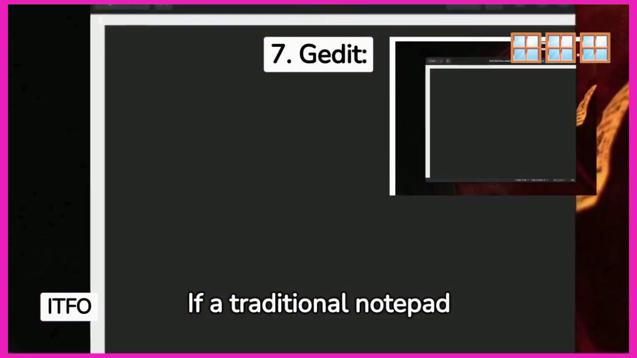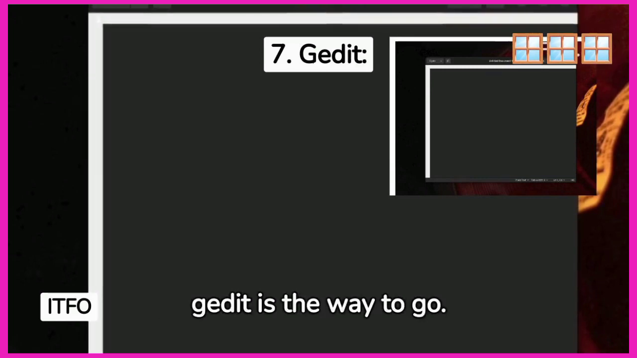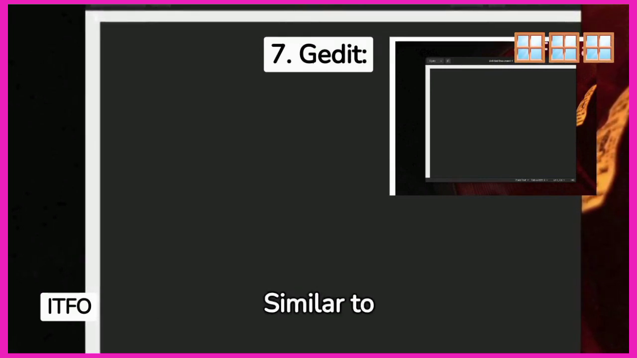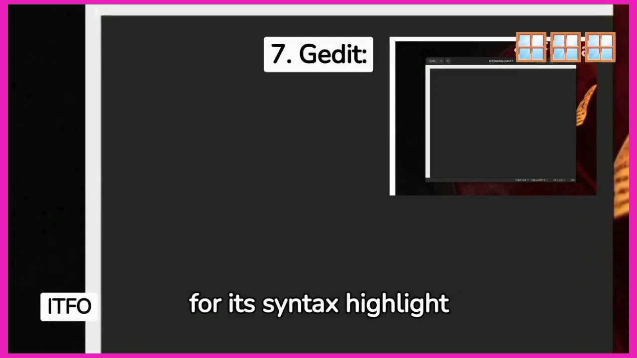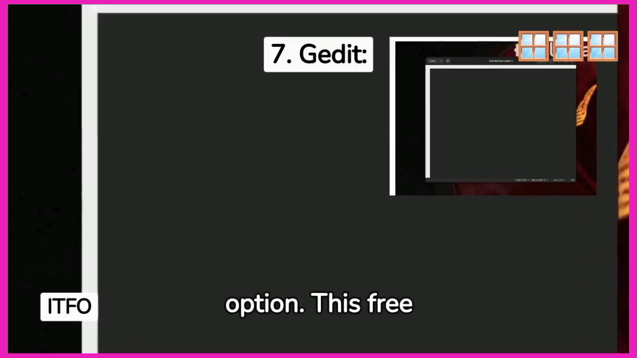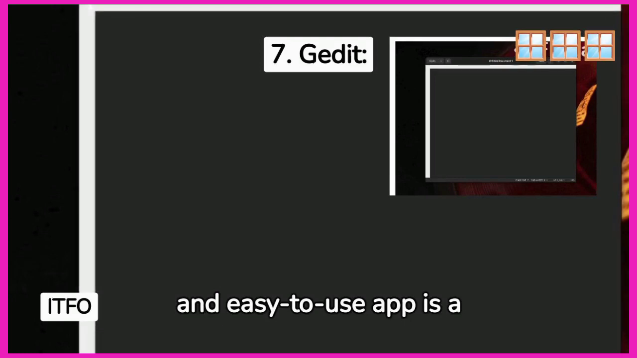If a traditional notepad application is what you prefer, Gedit is the way to go. Similar to Microsoft Notepad, Gedit is popular among programmers for its syntax highlight option. This free and easy-to-use app is a staple for Linux users.